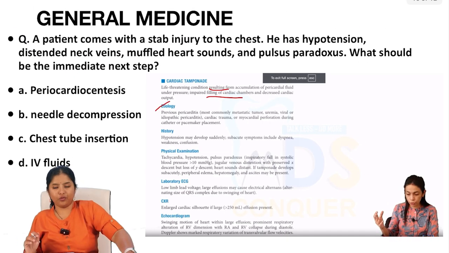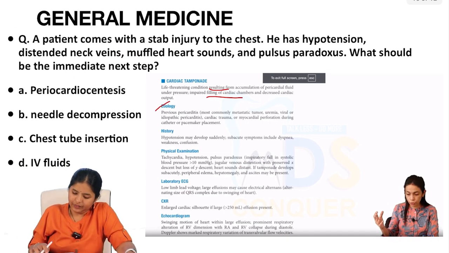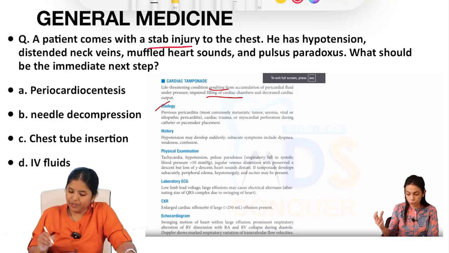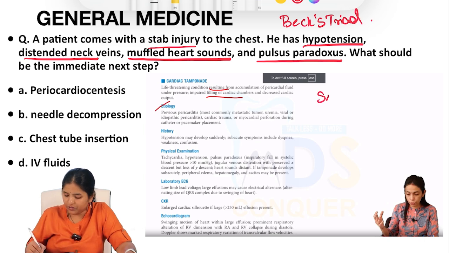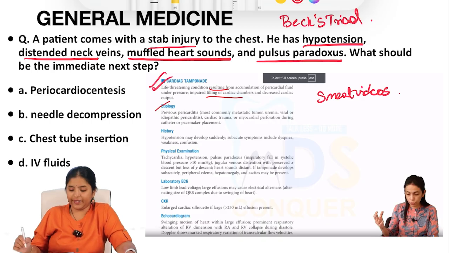Yes, going to a few questions from general medicine. A patient comes with a stab injury to the chest. Now they are giving us 3 signs. The patient has hypotension, distended neck veins, and muffled heart sounds, along with pulsus paradoxus. All these come under Beck's triad. I hope it is ringing a bell. It was covered again in smart videos very clearly. Beck's triad of cardiac tamponade, right?